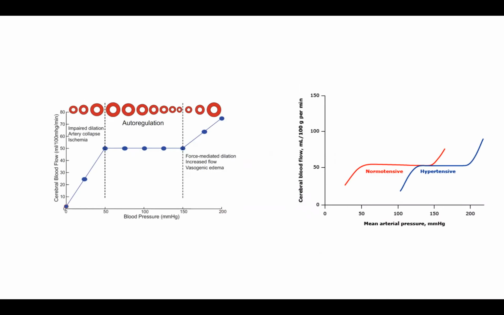Another thing to keep in mind is that in our body, the brain is always auto-regulated between pressures of 50 millimeters of mercury to 150 millimeters of mercury. This is applicable in adults, but if the child is hypertensive, then the shift of this auto-regulation is towards the right.